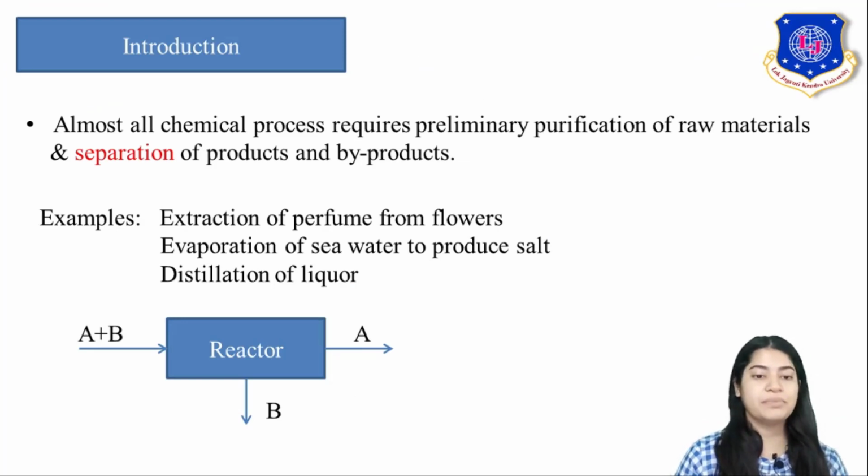Purification and separation of components is the most important step for all chemical processes. We can say that this defines a chemical process. Note here that the word separation is used. So how does separation apply here? Let's understand with the help of some industrial examples.